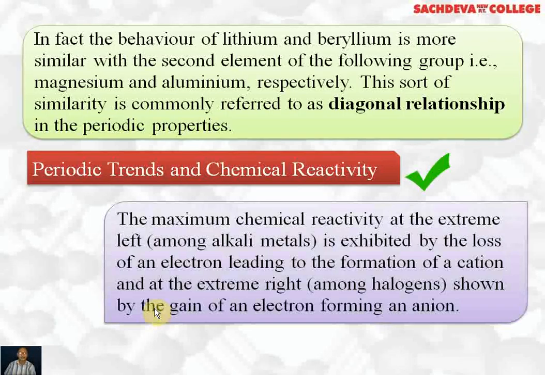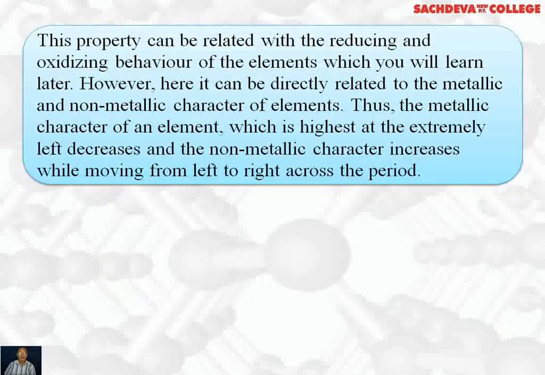Periodic trends and chemical reactivity. The maximum chemical reactivity at the extreme left, among alkali metals, is exhibited by loss of electron leading to the formation of cation, and at the extreme right, among halogens, is shown by gain of electrons forming anions.